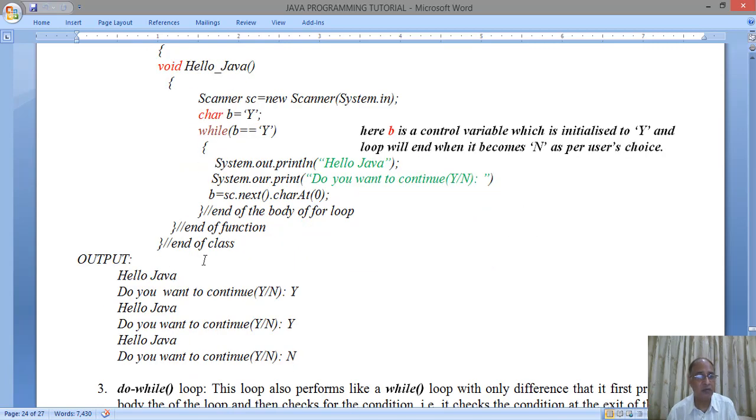So here the output will be something like this. Hello Java, do you want to continue? Yes. Hello Java, do you want to continue? Yes. Hello Java, do you want to continue? No. So when we say no, then the program ends. Until we say yes, the computer continues with the program. So we will check this program now.